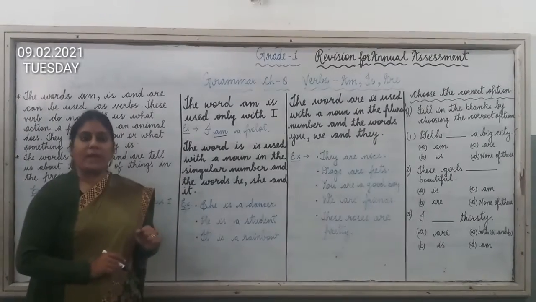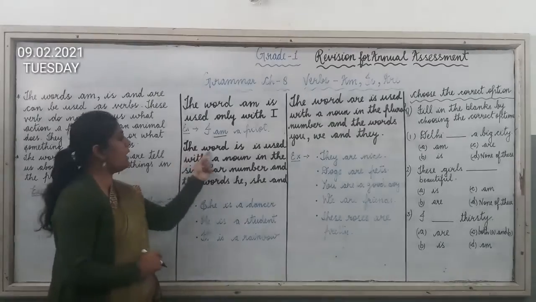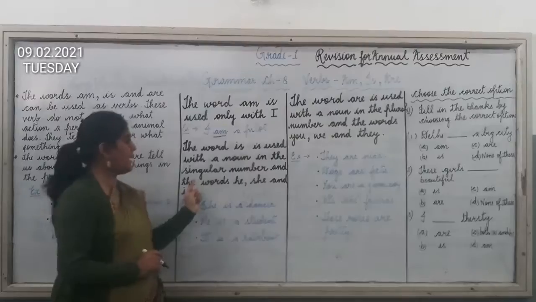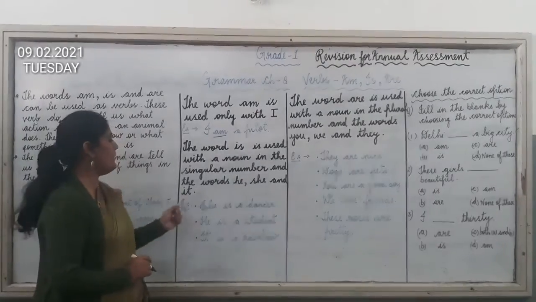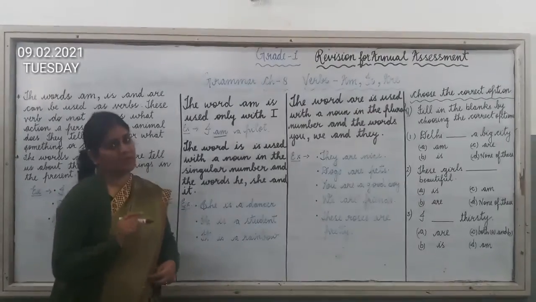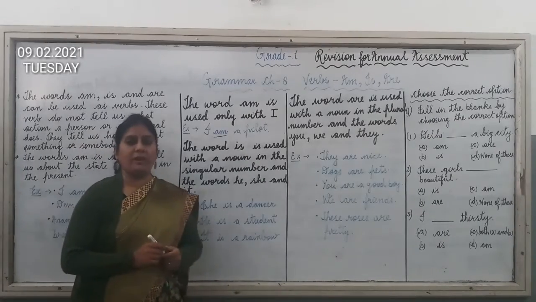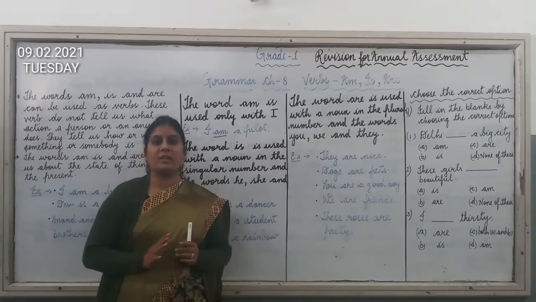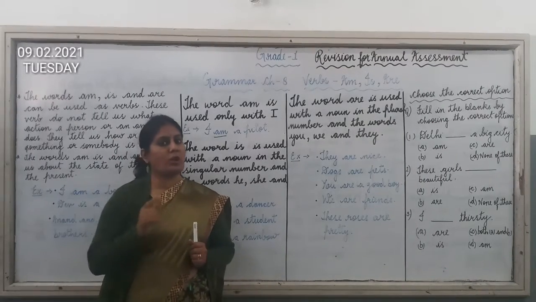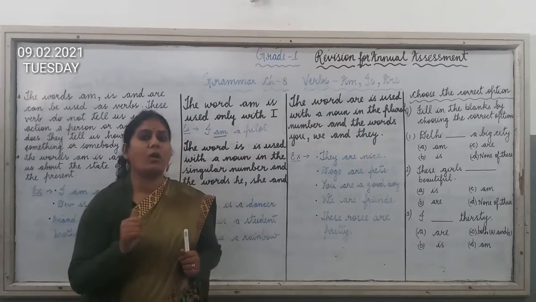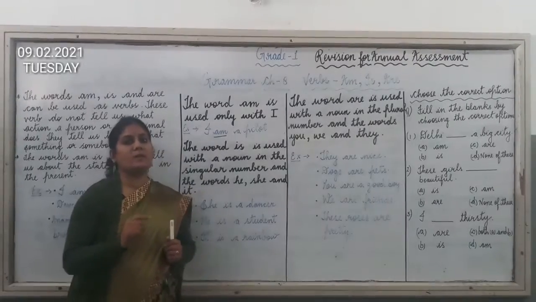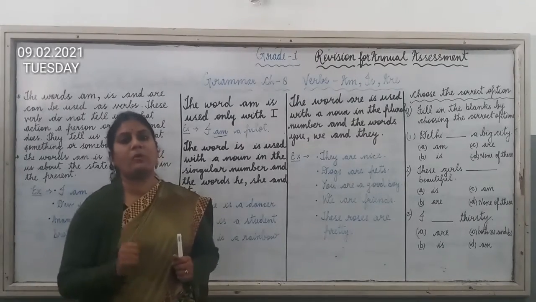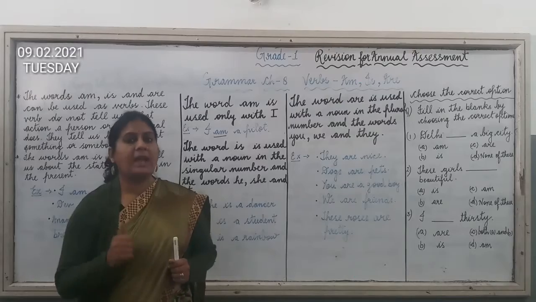Now the usage of is I will explain. The word is is used with a noun in the singular number and with the pronouns like he, she, it. Children, remember that the verb is will be used with the singular number. When we talk about one person, one animal or a thing, we will use the verb is. And is is always used with pronouns like he, she and it.